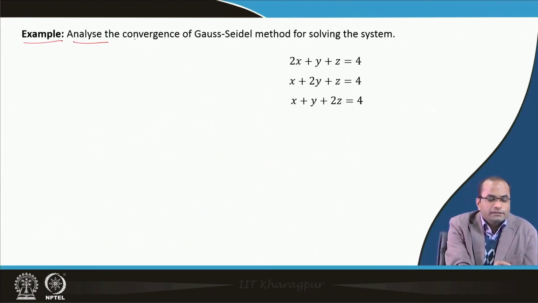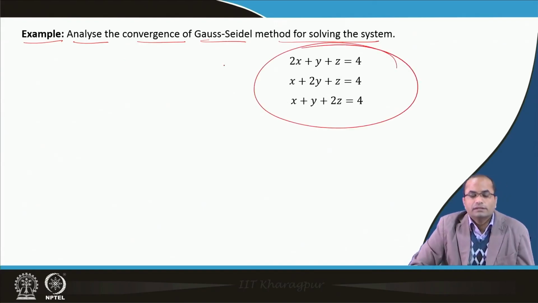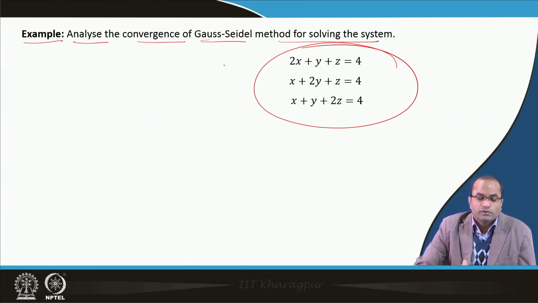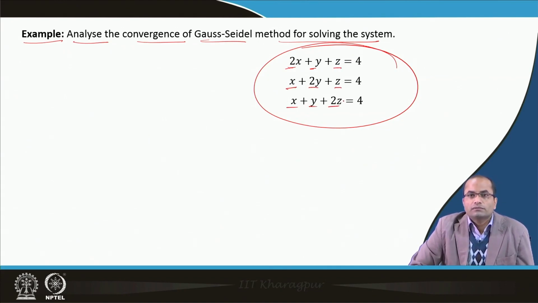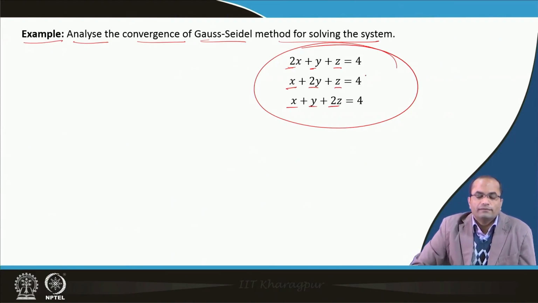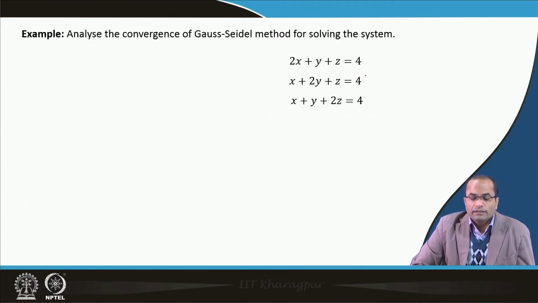Now, we analyze the convergence of the Gauss-Seidel method for solving this system of equations. If we take a look at this system, the coefficient matrix is 2 1 1, then 1 2 1, and 1 1 2. It is not diagonally dominant, neither by rows nor by columns. So we do not have diagonal dominance here, and then we have to construct the iteration matrix, since we do not see that the matrix is diagonally dominant.